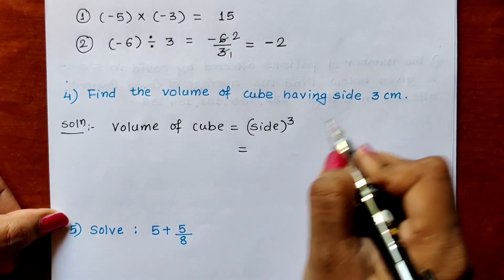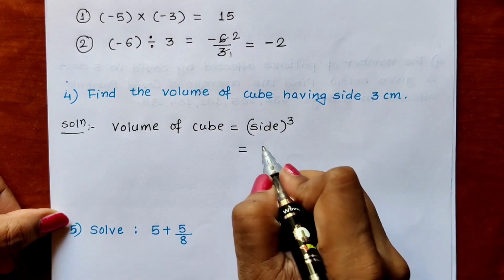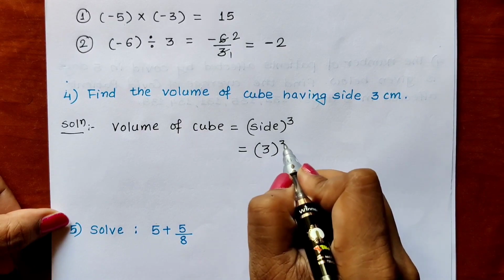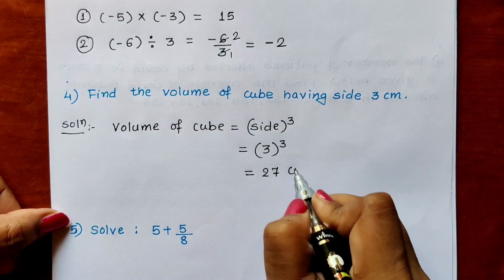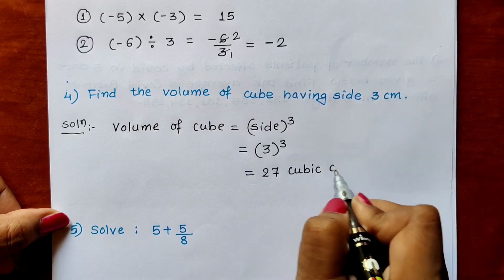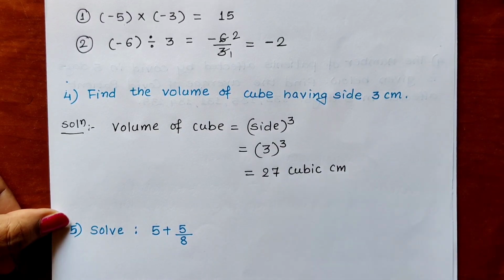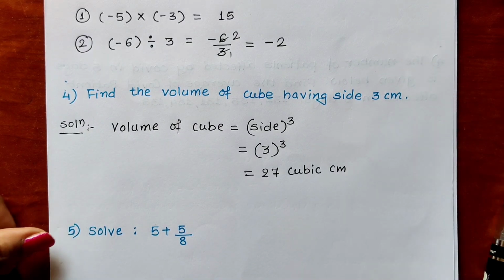That means, what is the side given? 3. That means 3 cube. What is 3 cube? 3 into 3 into 3 is 27 cubic centimeter. This is the unit of volume, and that's why volume of cube is 27 cubic centimeter.